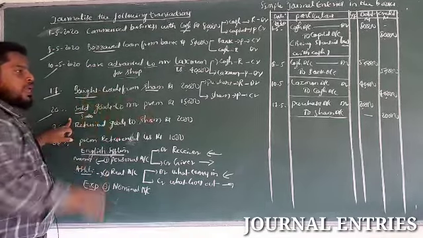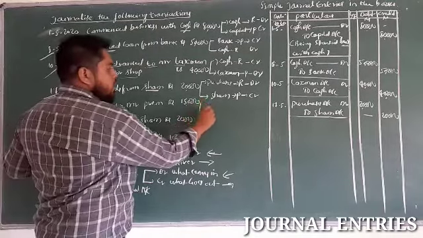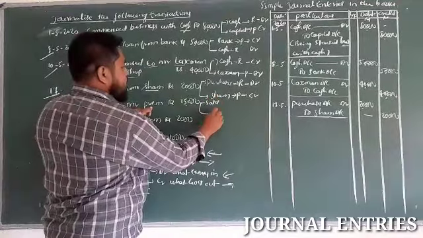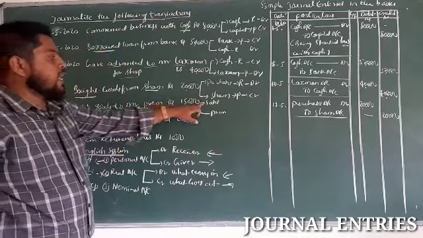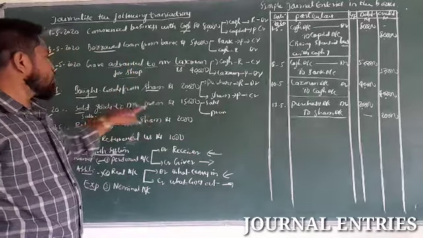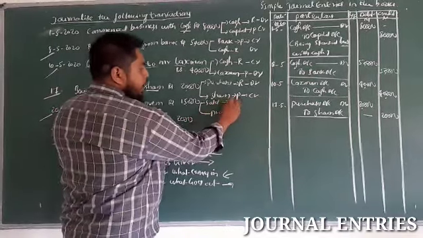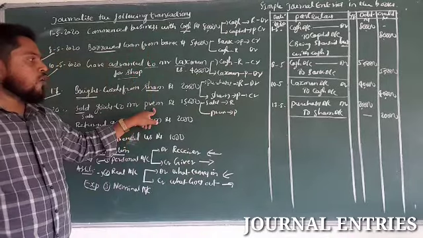Goods to Mr. Prem. In this transaction, two accounts are involved, that is sales and next Prem. So, it is a credit transaction. Sales, supplied goods to Mr. Prem, supplied goods. Goods comes under a real account. Prem is the name of the person, comes under personal account.